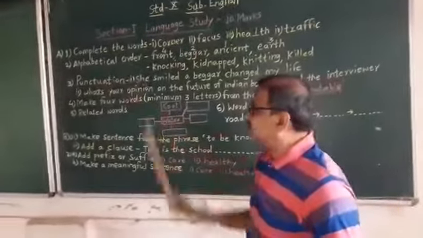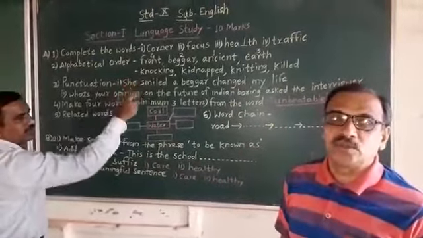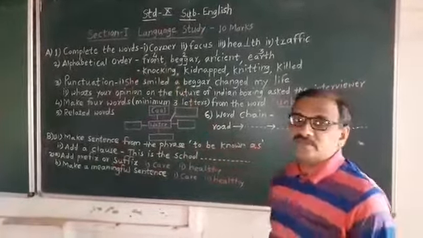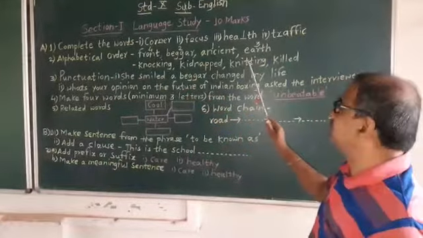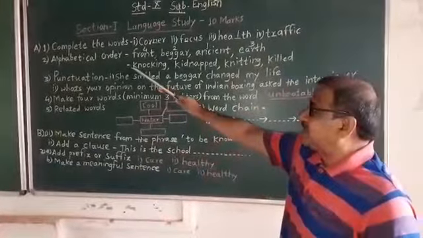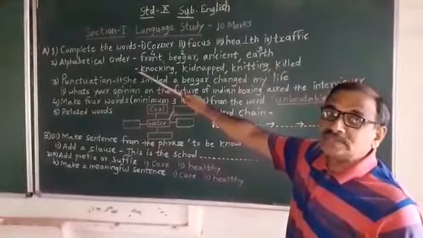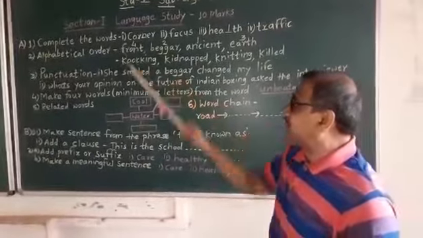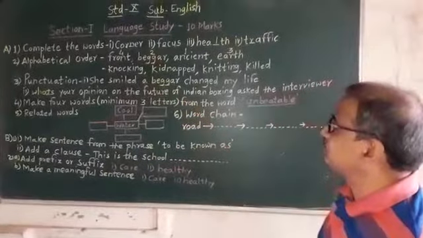Then the third question is punctuation. Sorry, the second activity is remaining: knocking, kidnapped, knitting and killed. If you see it carefully, you will see that each and every word is beginning with the same letter. Here the letter is K. So let us arrange the alphabetical order first.